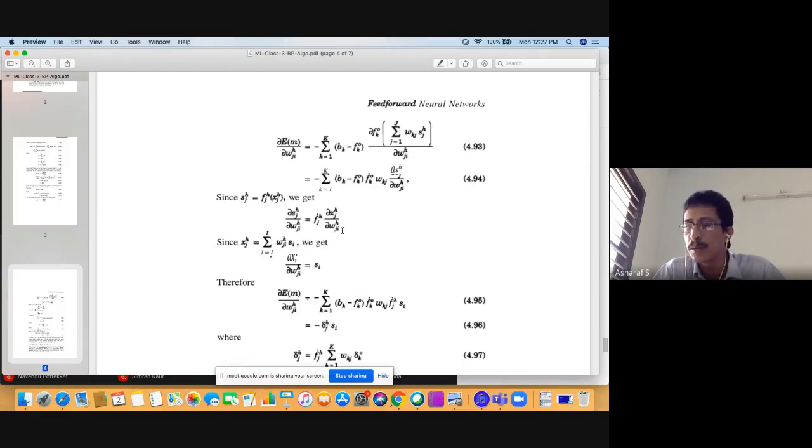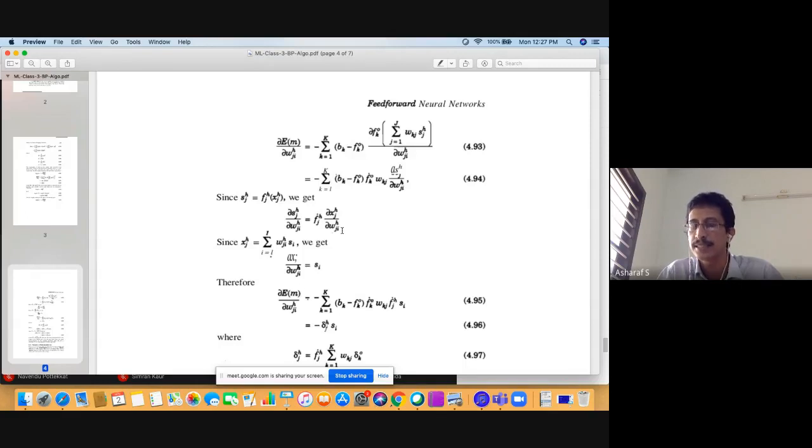So you can see that ∂E/∂wji will become, from the first step, minus Σk (bk minus fk(o)) into fk'(o), that will remain because it is the derivative of the activation of the output, into wkj, which came out from 4.93, because wkj has nothing to do, it's a constant with respect to wji. Then when you have differentiated ∂sj/∂wji, the activation of the hidden layer comes out. Basically the derivative of it, fj(h) into si.